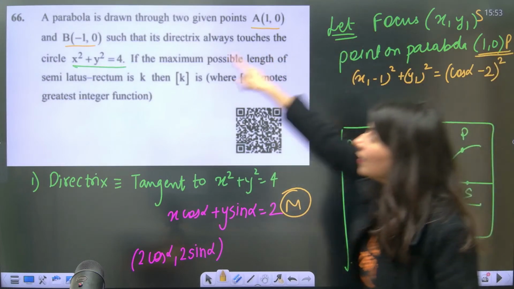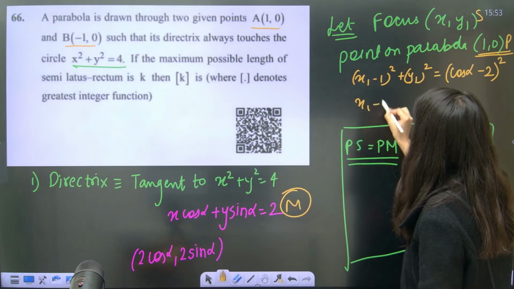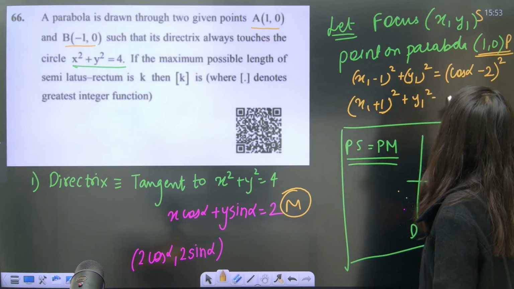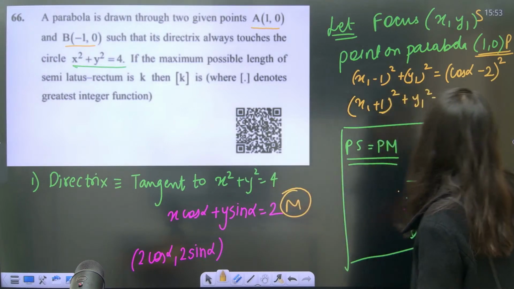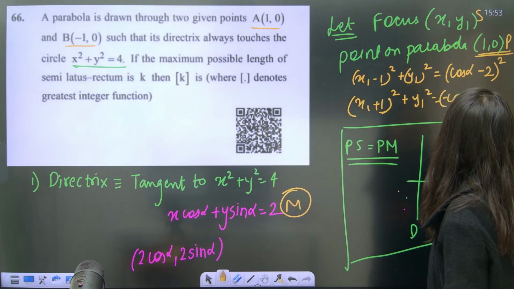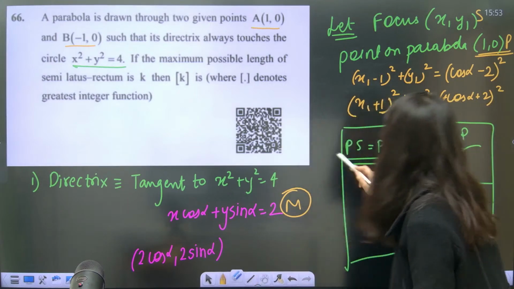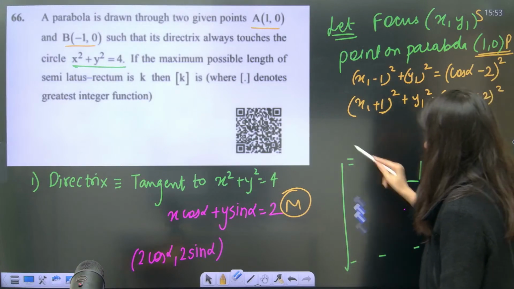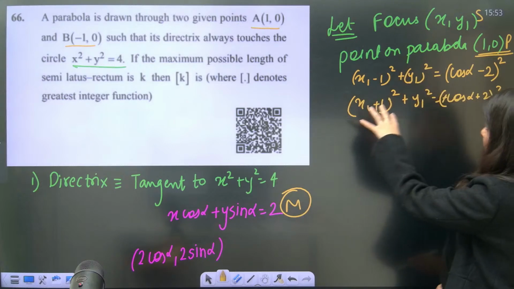Now the point on the parabola can be (-1, 0). The same equation can be done with (-1, 0). So x1 plus 1 whole square plus y1 square is equals to cos alpha, and the minus sign will be absorbed. Now I am going to subtract the two equations you have got.